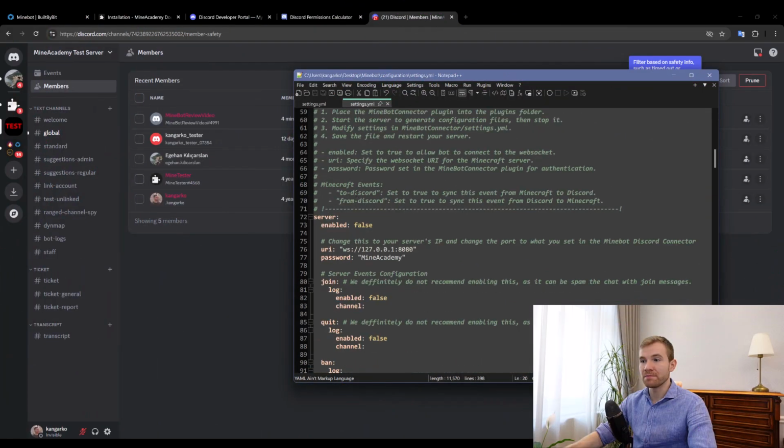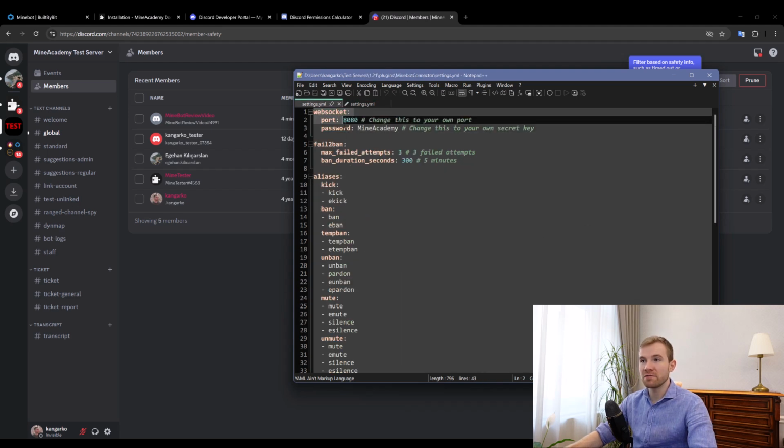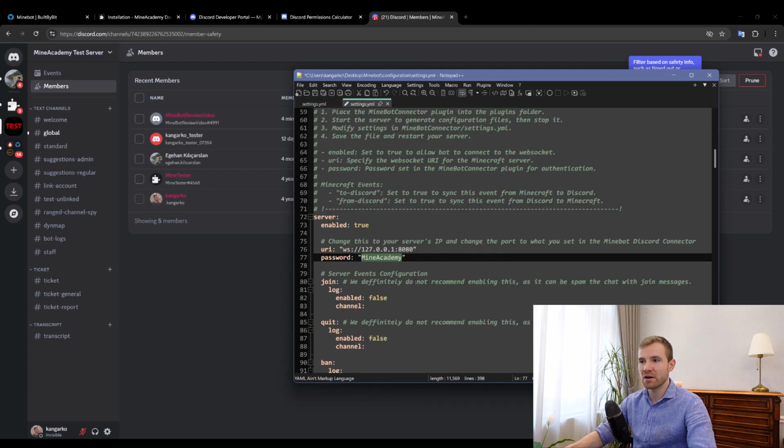This is pretty much it. What I'm going to do is enable the server connector. Now, the IP address should be the same as that of your Minecraft server, so change that. And then the port and the password should be equal to what we configured in the Discord connector Minecraft plugin. So make sure these 2 are equal.